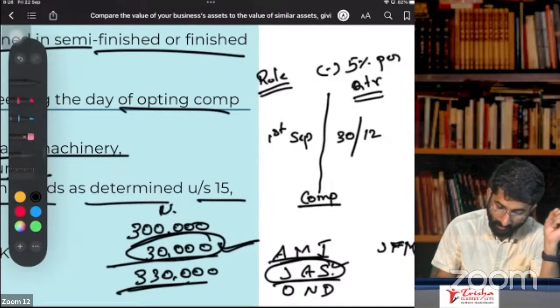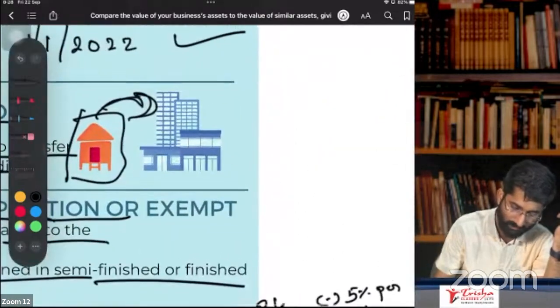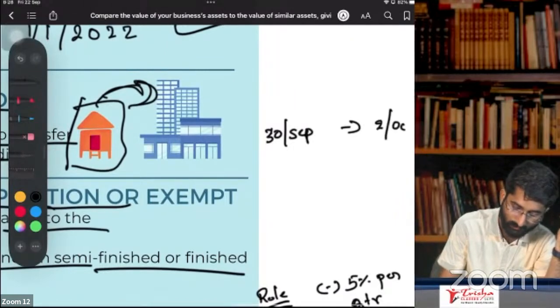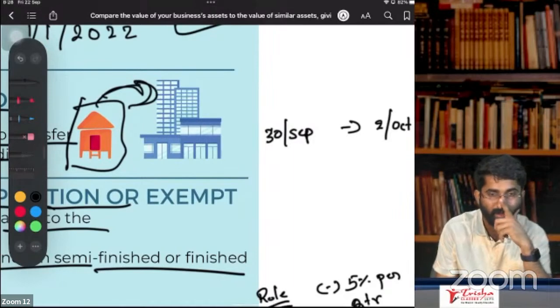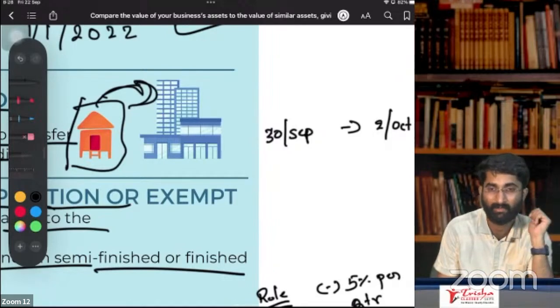Remember this. Think of one hypothetical example. You purchase the machine on 30th of September and you sell it on 2nd of October. How many days did you use the machine? Just 2 days: 30th September, 1st of October, and on 2nd of October you sold it.